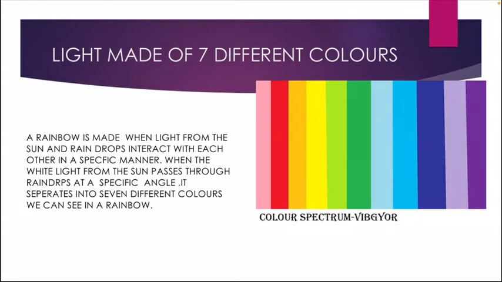We can see the rainbow. That is why a rainbow has 7 colors: violet, indigo, blue, green, yellow, orange and red. It is easy to remember by using an abbreviation like VIBGYOR. So this is how the rainbow is formed.